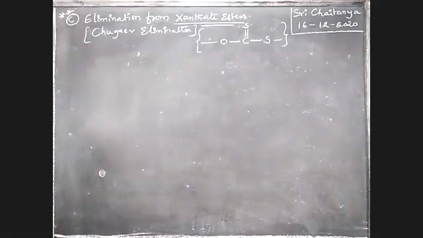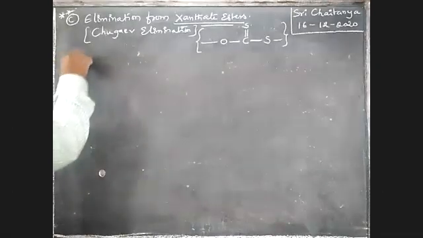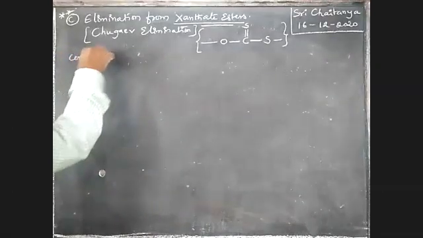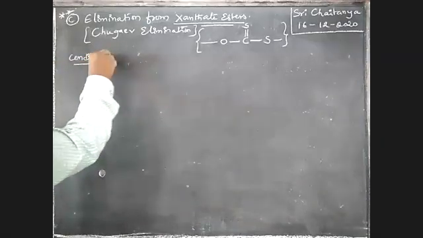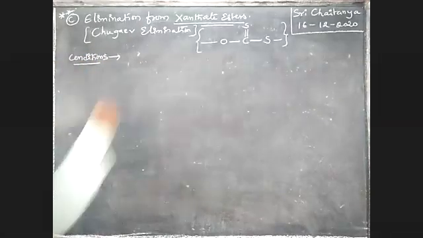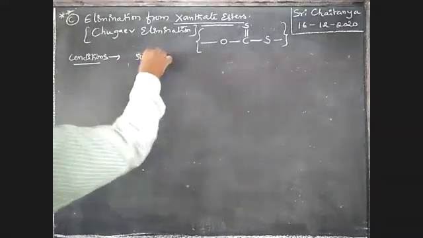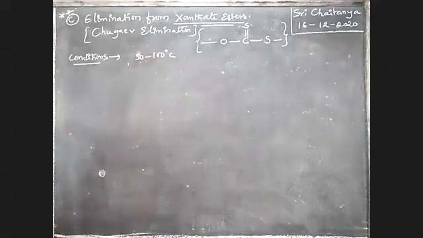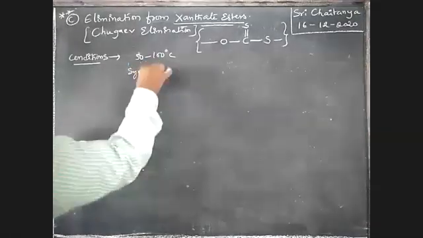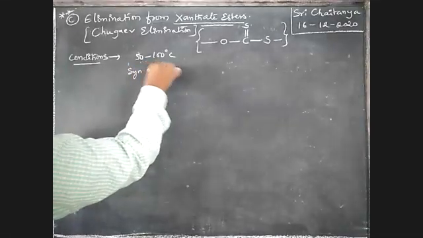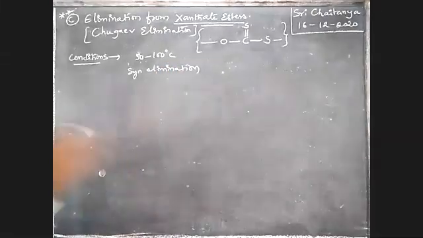So from those xanthate esters, how are alkenes prepared? Once again, here also, boys, first conditions. It is also pyrolytic elimination. Conditions: first one, 50 to 100 degrees centigrade temperature. Syn elimination.